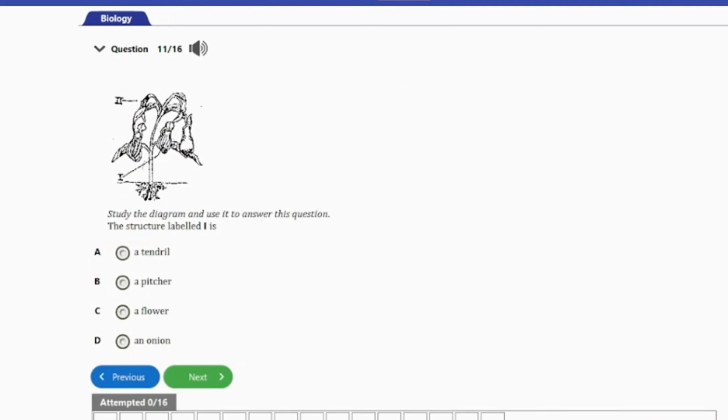So the question here says the structure labeled I is A. A tendril, B. A pitcher, C. A flower, D. An onion. So guys, the structure labeled I here is actually a pitcher, and that's option B here. So let's go ahead and consider the next question, guys.